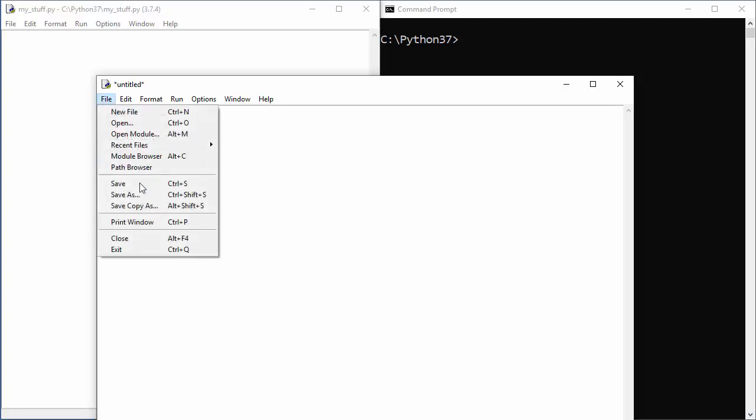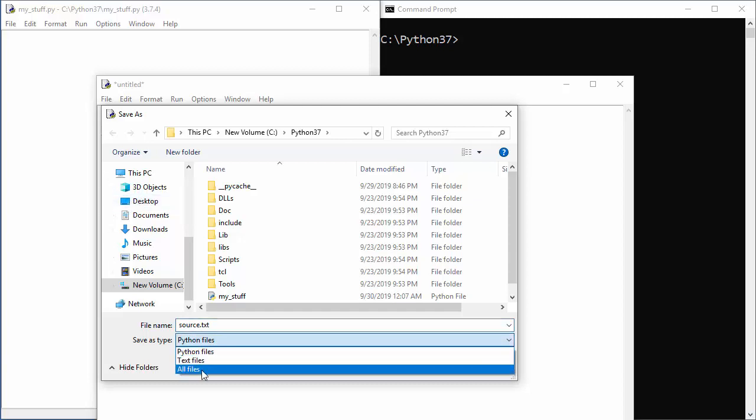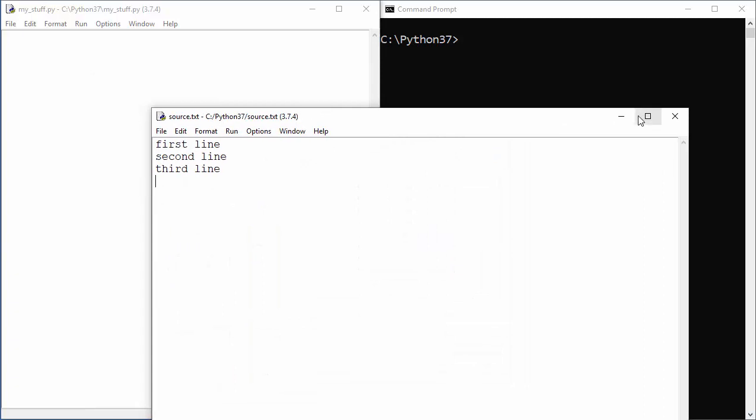So let's save it as something that I can remember because I'm relatively tired. Source.txt, right? So that's our kind of goal, objective of interest.